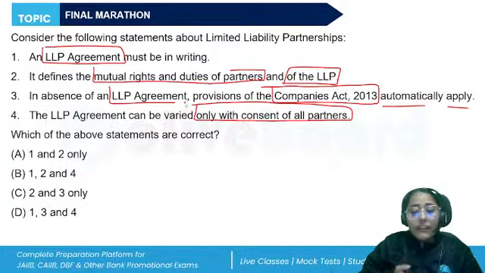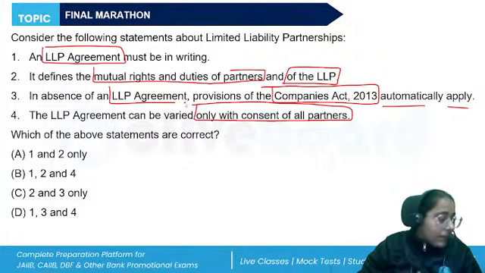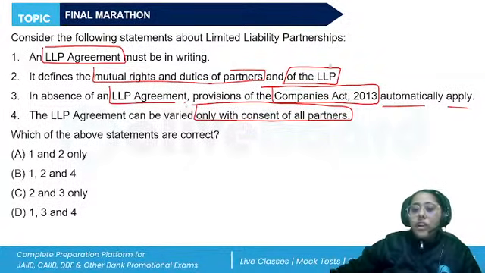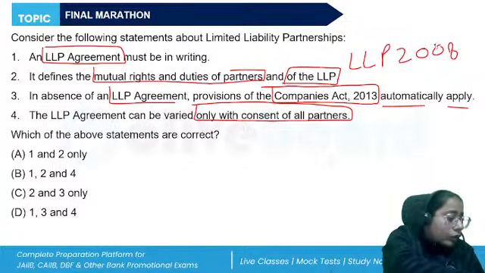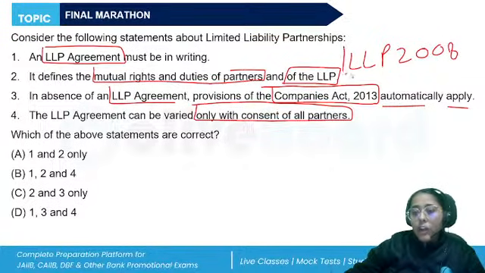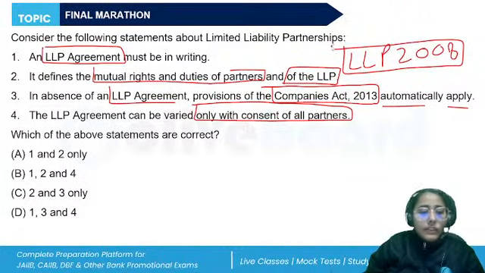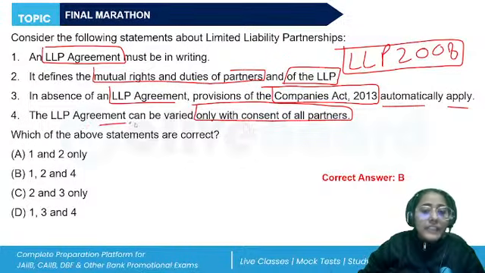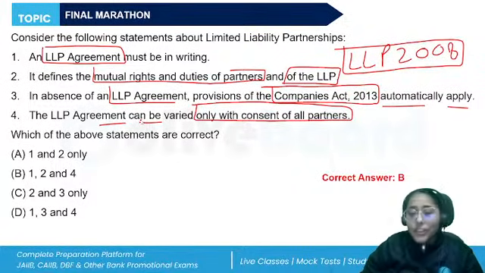But if there is no separate agreement between the partners regarding their mutual rights and liabilities, then the Companies Act will not be followed. The LLP Act of 2008 has provisions that will automatically apply. So the correct answer should be 1, 2, and 4 only. And if anything has to be changed, it can be varied only with the consent of all the partners, not without that. So you should also remember the partners and their relations in the LLP.